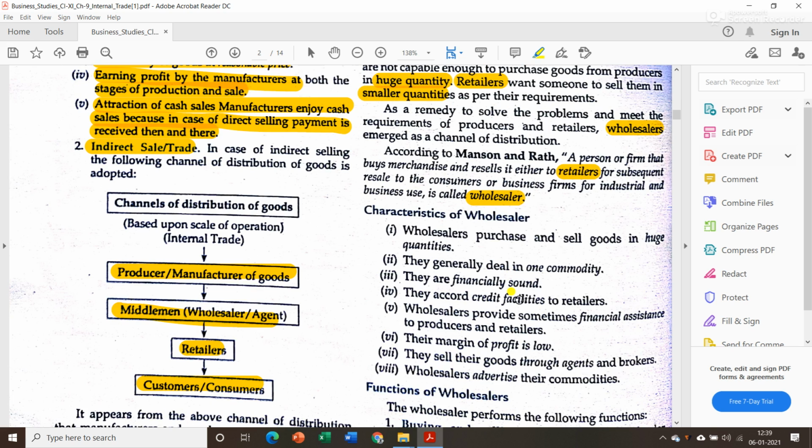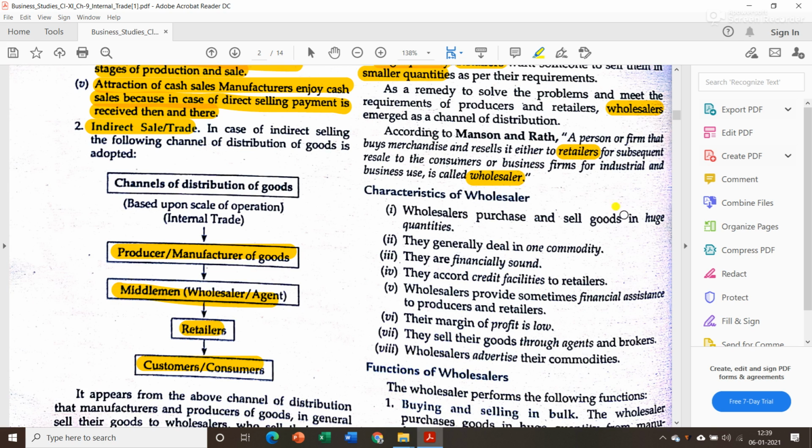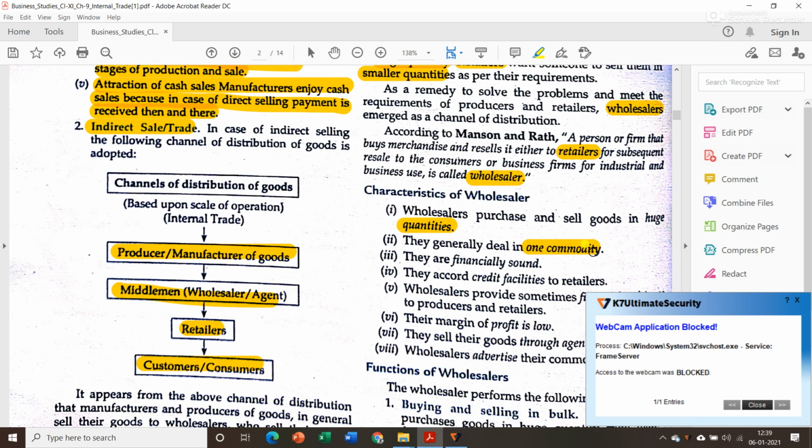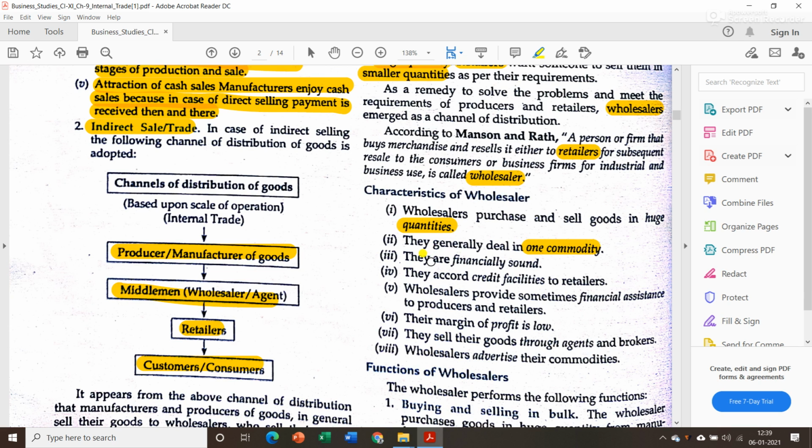Now let us see what the characteristics of a wholesaler are. They purchase and sell goods in huge quantities. We know that they generally deal in one commodity. They don't focus on a variety of goods. They deal in one commodity only. They are financially sound. Since they are going to purchase in huge quantity, they are financially sound people. They accord credit facilities to retailers, means they voluntarily make credit sales to their retailers.